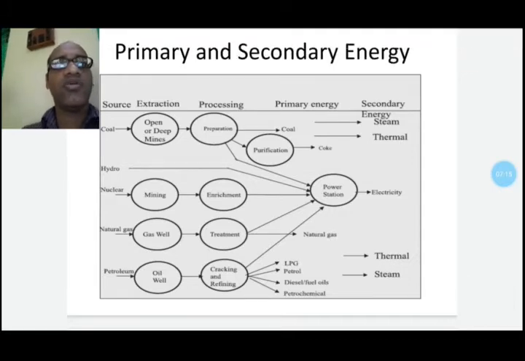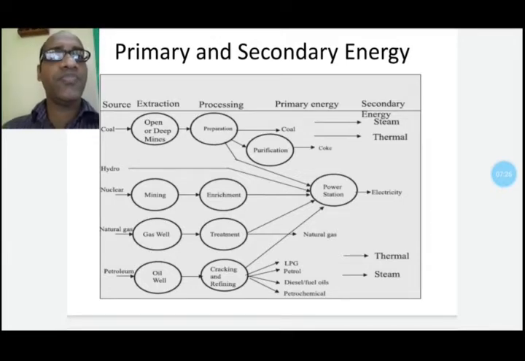So first of all, coal is found in deep mines or in open mines in some places, and we need some preparation.